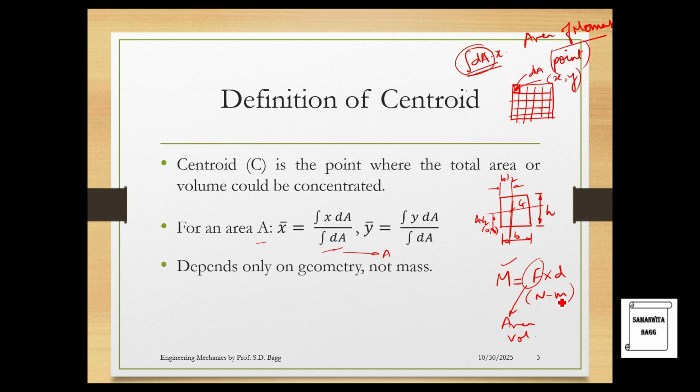Just that when you talk about force, this is moment of force. When you talk about area, in case of force, this becomes area moment, as I'm showing you. Same way, if you have volume, this is the moment of the volume of the body. So whatever term you use here instead of force, it becomes moment of that quantity. Moment of force, moment of area, moment of volume. So that is something which you need to understand. The units will also change accordingly.